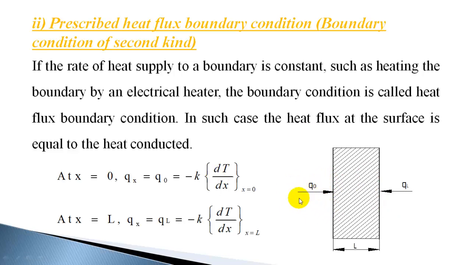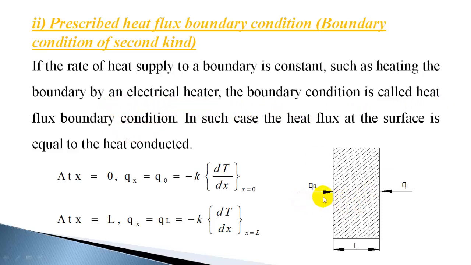If you specify that 10 watts of heat is flowing into the surface when x is equal to 0, that is a heat flux boundary condition, or boundary condition of the second kind. If the rate of heat supplied to a boundary is constant, such as heating the boundary by an electrical heater, the condition is called the heat flux boundary condition.